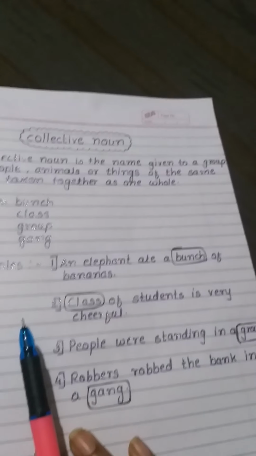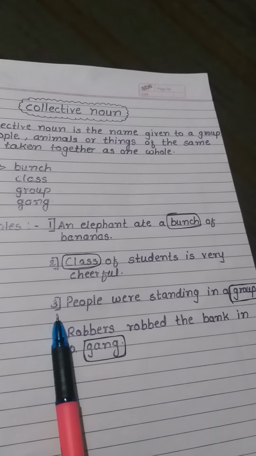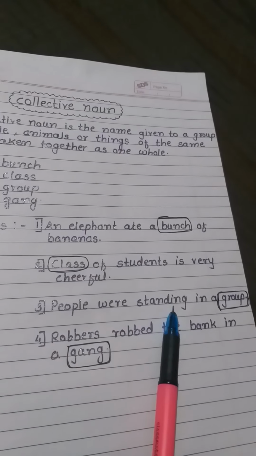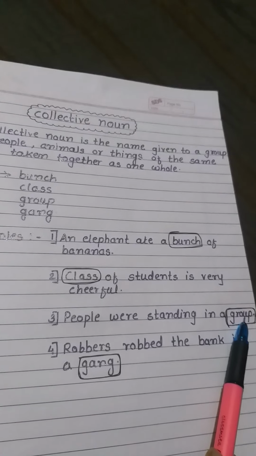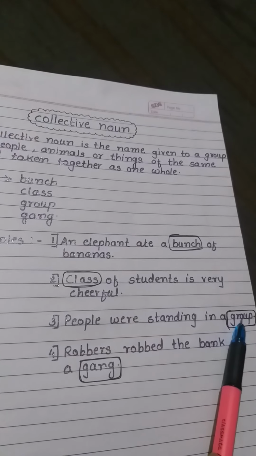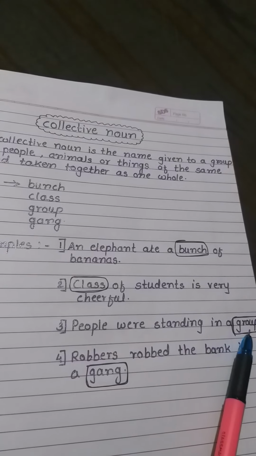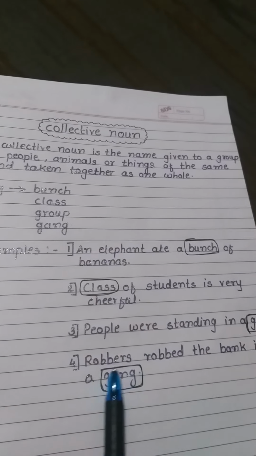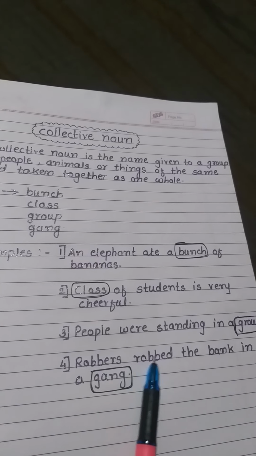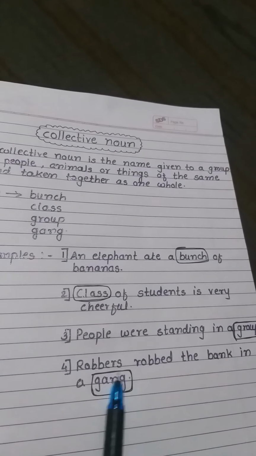Now see the third example. People were standing in a group. People were standing in a group means we can say here a group of people. And the next: robbers robbed the bank in a gang.